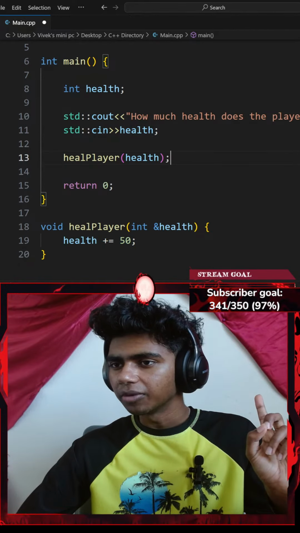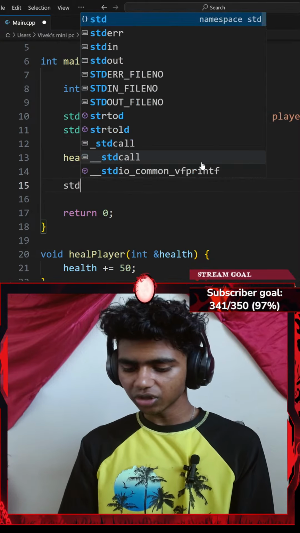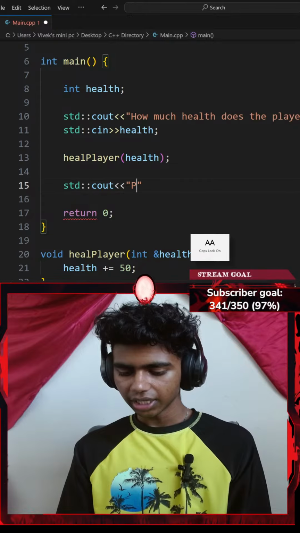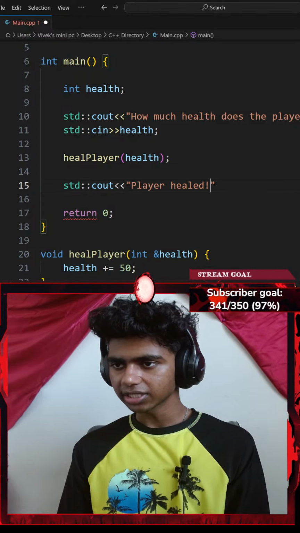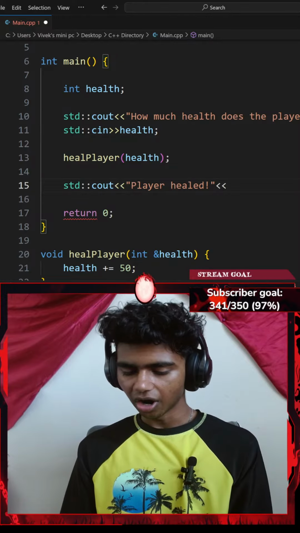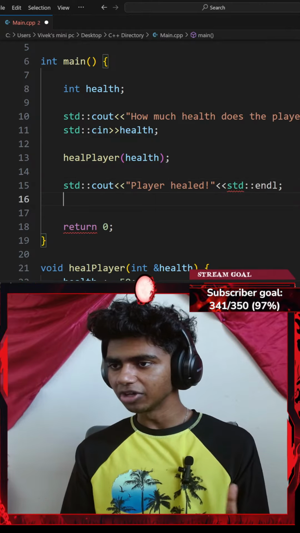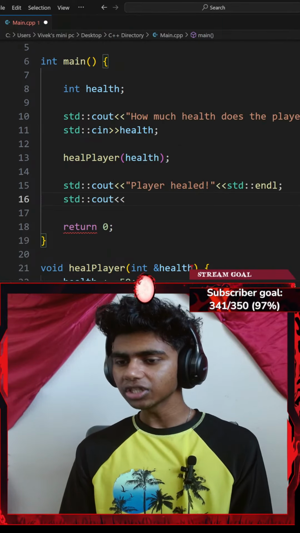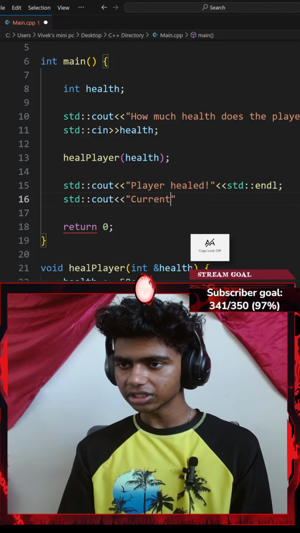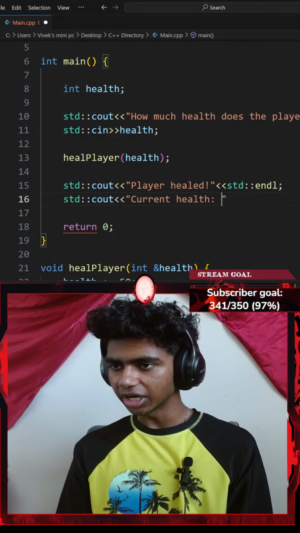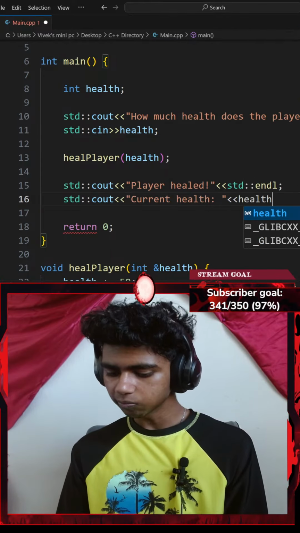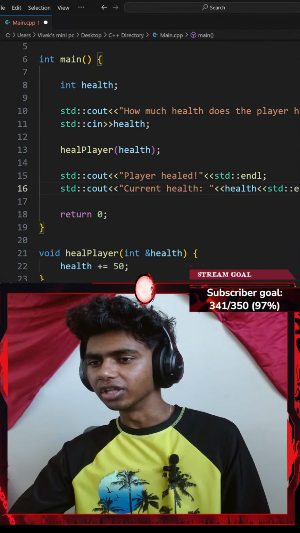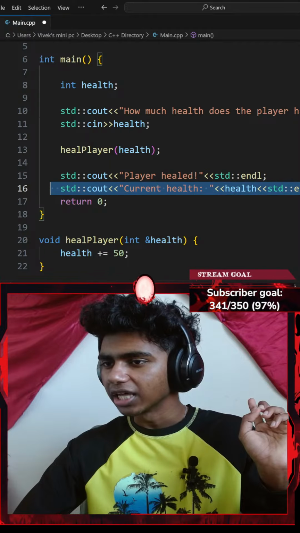And then I gotta print my health again. So let's go with a standard console output with an insertion operator. I want to insert something like, okay, player healed, exclamation. I'll go with an insertion operator of a standard end line ending with a semicolon. And then let's add another console output with an insertion operator. This is going to be saying something like current health. Okay, my player's current health is going to be my health variable with an insertion operator of a standard end line ending with a semicolon. There we go. Okay, so player's current health.